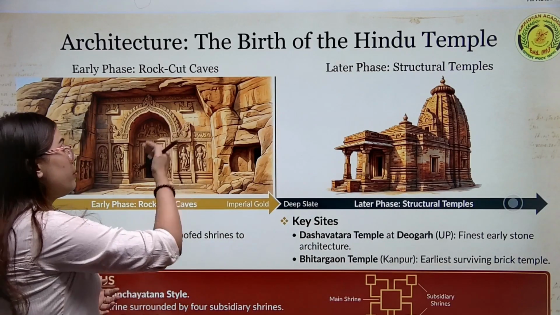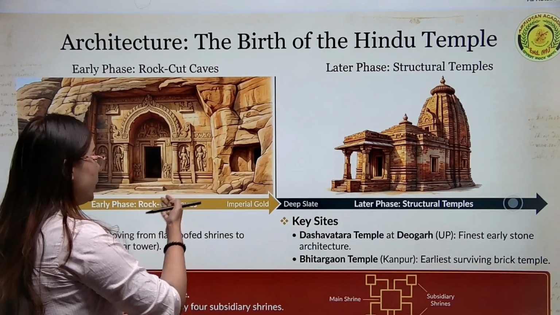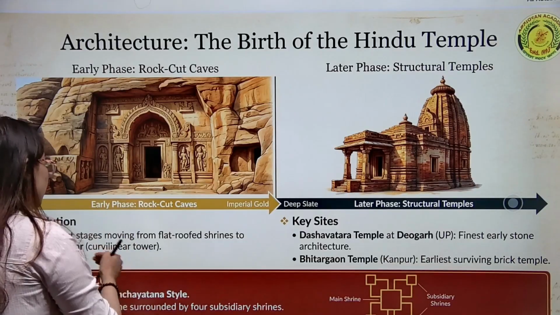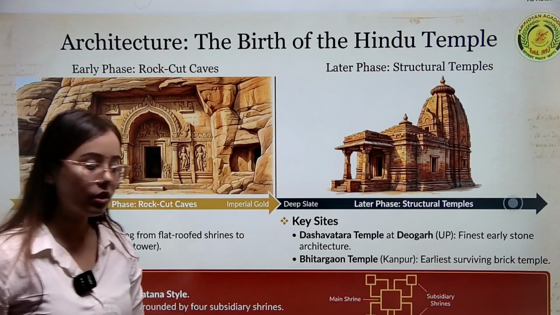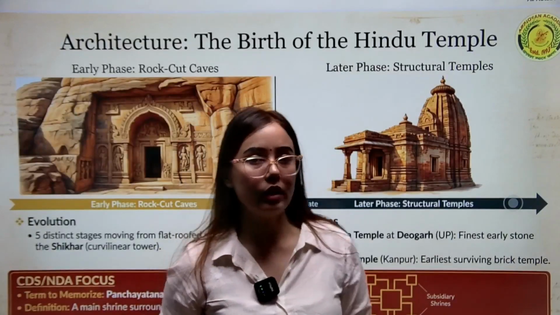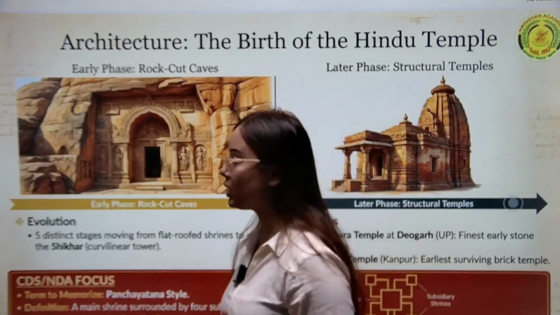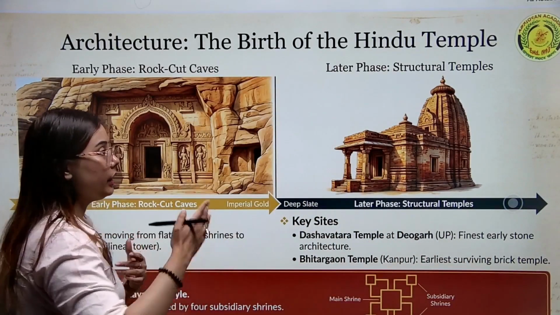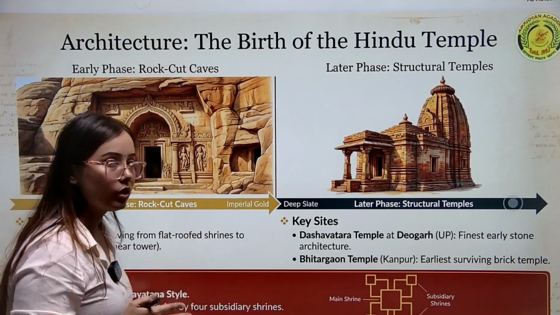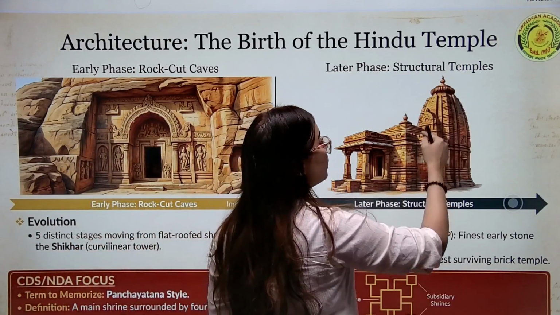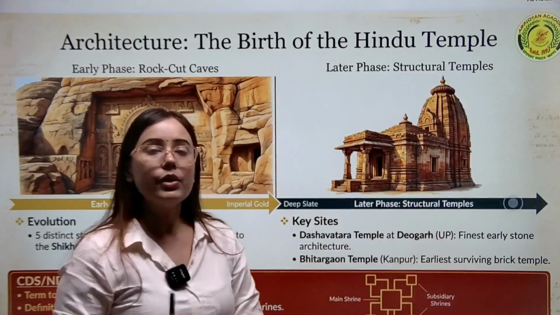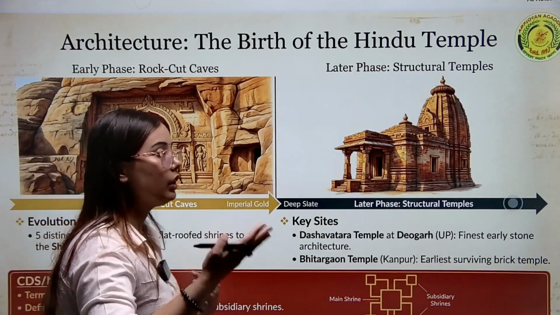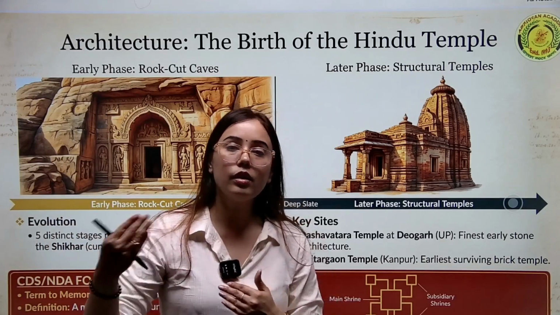Now the development of temples in North India, in total there were 5 stages. So the temple architecture in North India was developed in 5 stages. 5 stages means initially there will be a flat roof, later gradually there will be an upright roof like this. There will be a roof that is called shikhara in North India. This will be known by different names in different regions of India.